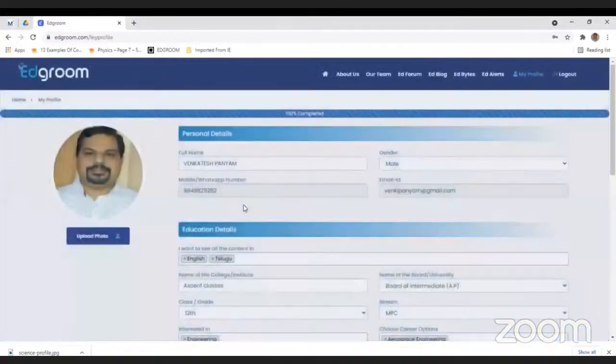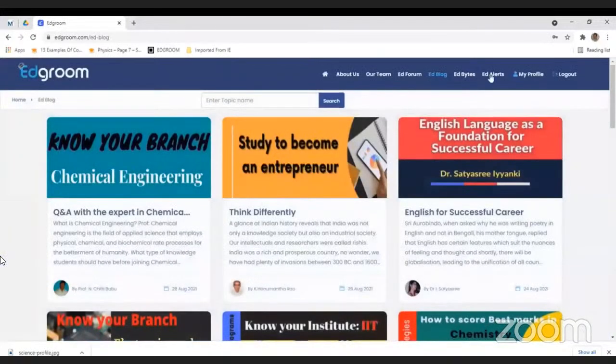just click the login button. Once you log in, you will be directed to this My Profile page, where you need to fill up some more details in order to get the personalized experience on this website. All the notifications that you get on your mobile app will be based on this profile. Even if you don't fill these points on this profile, still you can see all the content in the website. There's nothing that can stop you.